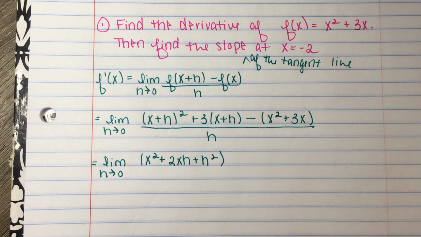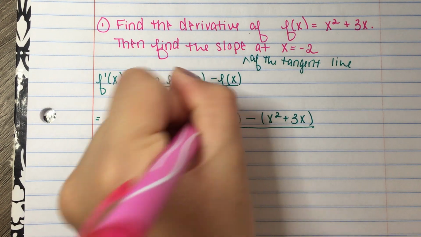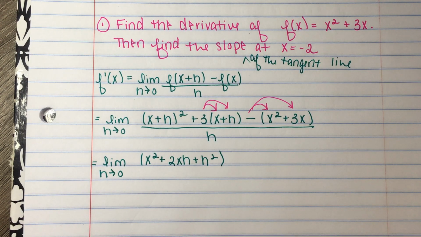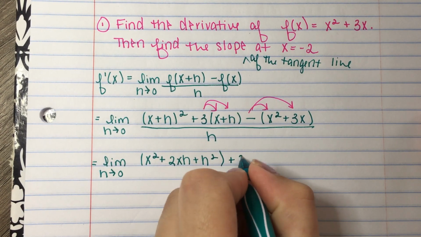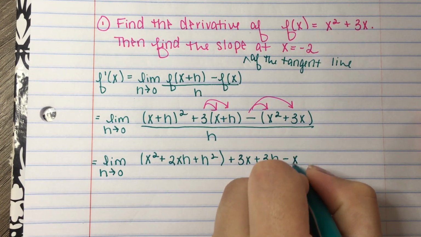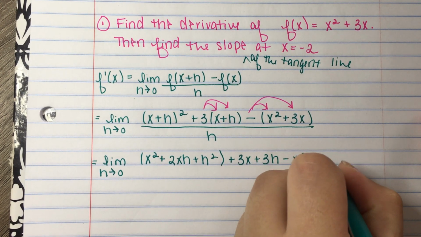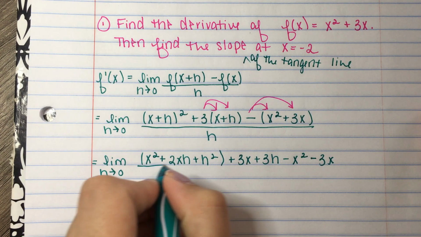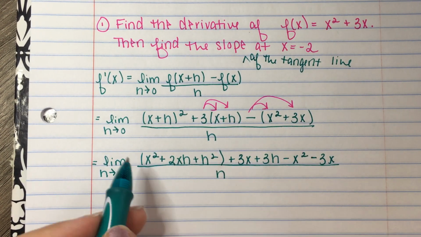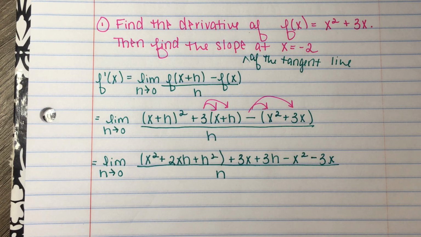All right, and then now we're going to distribute that 3, and we're also going to have to distribute that negative sign. So let's first distribute that 3. We have plus 3x plus 3h minus x squared minus 3x. And then that's going to be all over h. Now, I did leave this in parentheses, but I don't need the parentheses because I don't have any negative sign in front that I need to distribute. So we can go right ahead to combining some like terms.